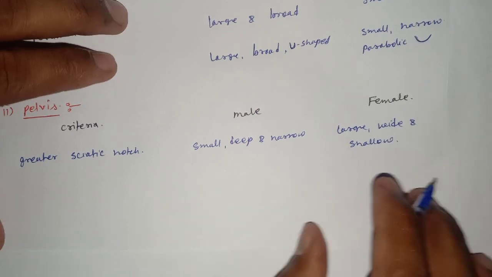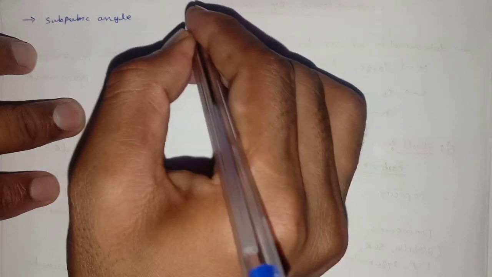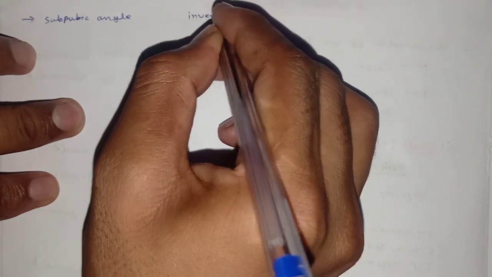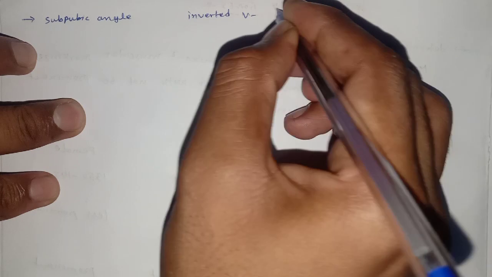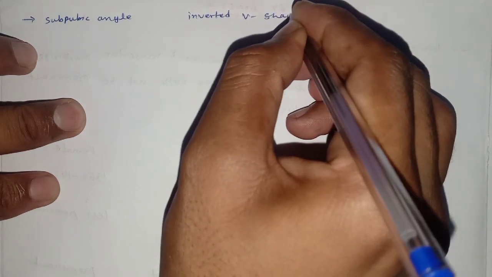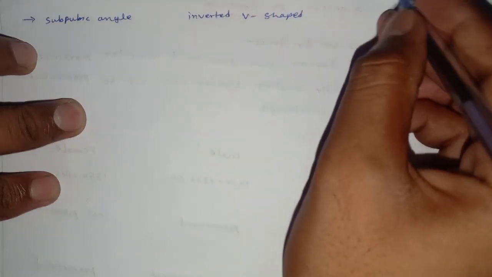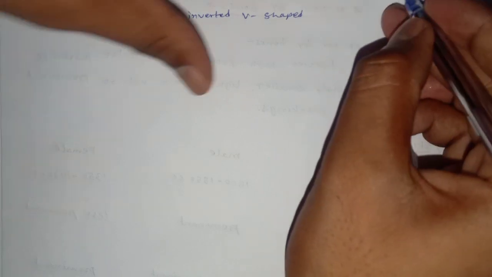Now we discuss the second criterion for determination of the sex by the help of the pelvis, which is the subpubic angle. Subpubic angle in males is inverted V-shaped, and in females it is inverted U-shaped.